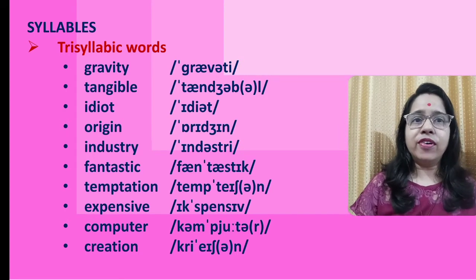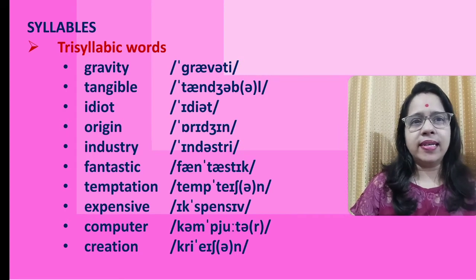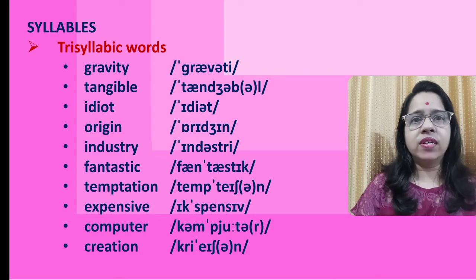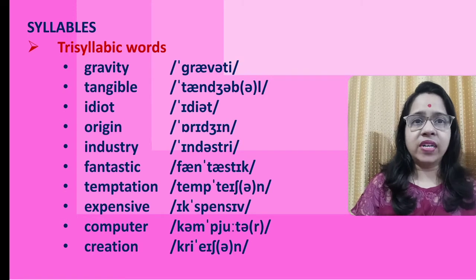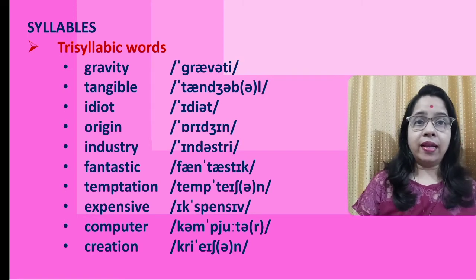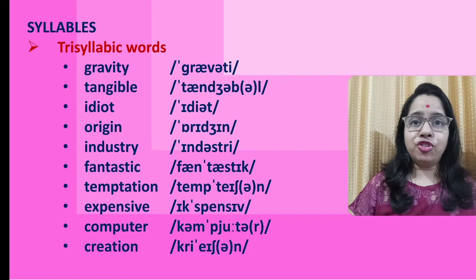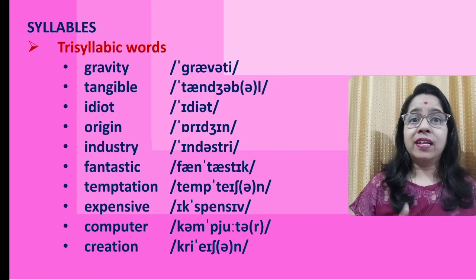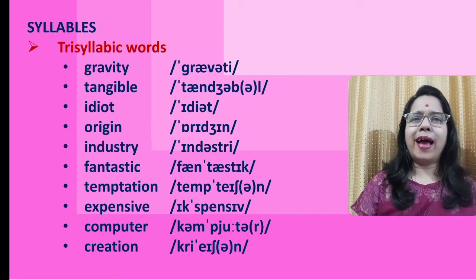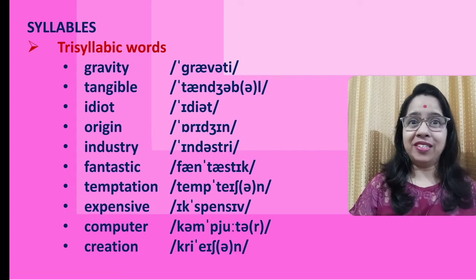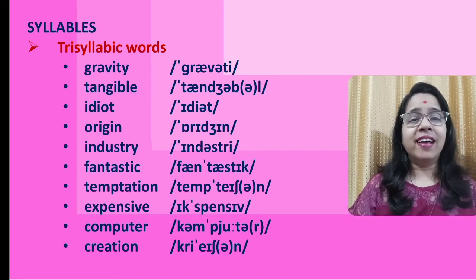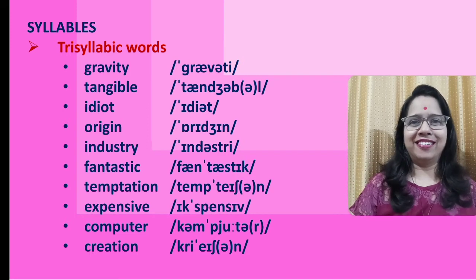Yes, in the first five words, you have the single inverted comma placed before the first syllable, and that tells me that I have to stress on that particular syllable. So observe the single inverted comma and accordingly stress. Here I go with the first five words: gravity, tangible, idiot, origin and industry.